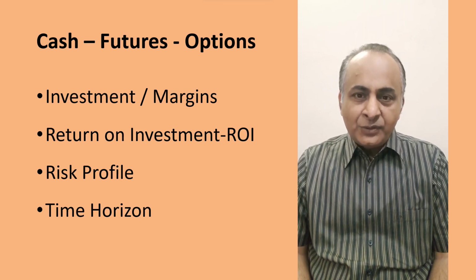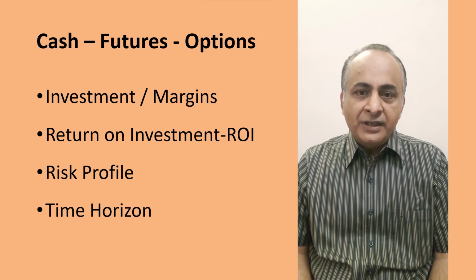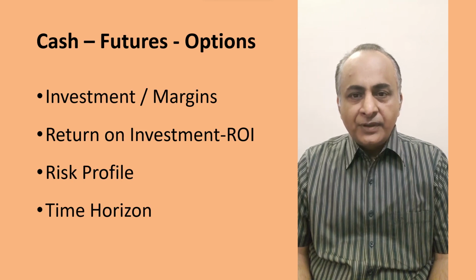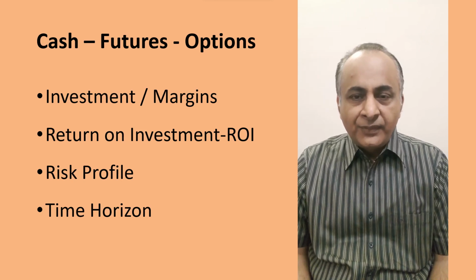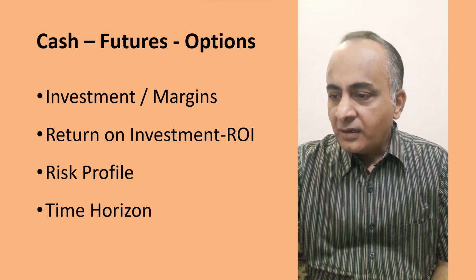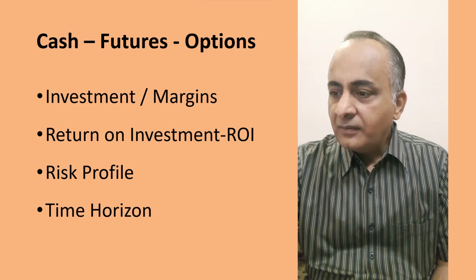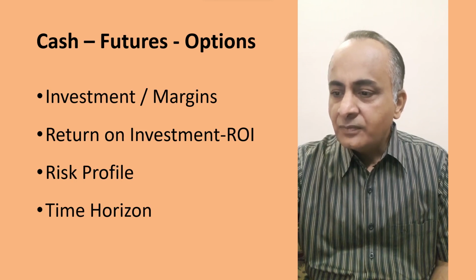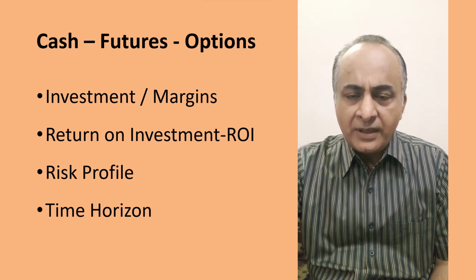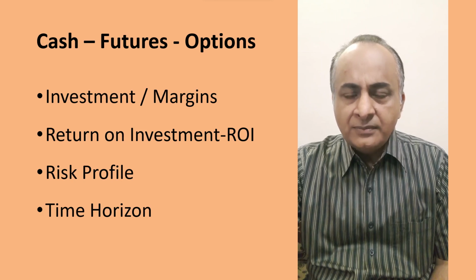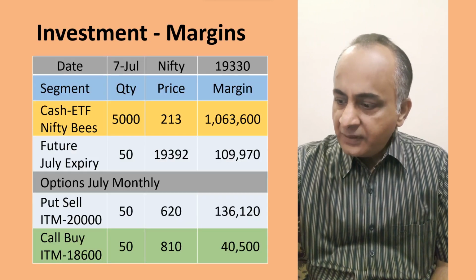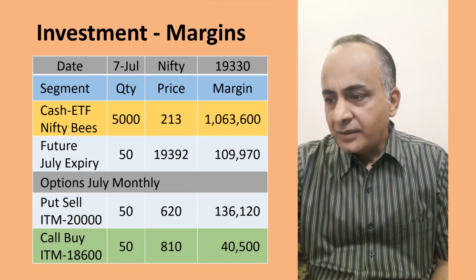So I will make an effort today to educate my viewers by explaining the pros and cons of these three segments and help them decide which segment they want to operate in. We will explore these three segments on four accounts, which are margins, their ROIs, their risk profile, and their time horizon. I think these four parameters are very important to examine before we decide which segment we want to operate in. So let's start with the first one, which is margin requirements.